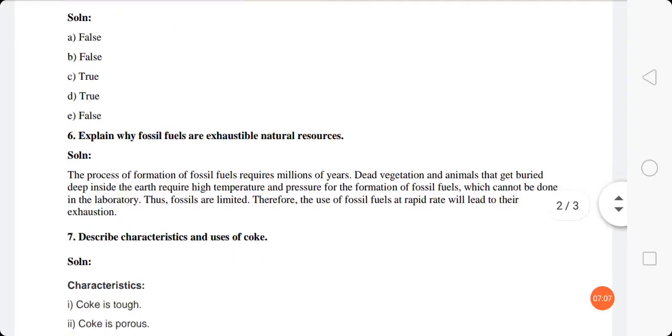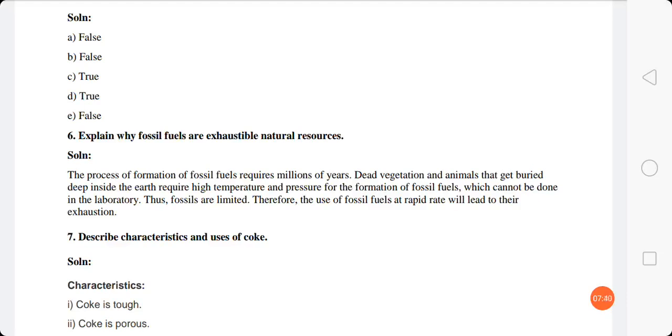Question number 6. Explain why fossil fuels are exhaustible natural resources. The process of formation of fossil fuels requires millions of years. Dead vegetation and animals that get buried deep inside the earth require high temperature and pressure for the formation of these fossil fuels, which cannot be done in the laboratory. Thus fossil fuels are limited. Therefore, use of fossil fuels at a rapid rate will lead to their exhaustion.